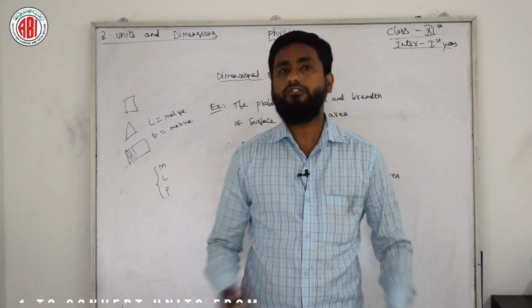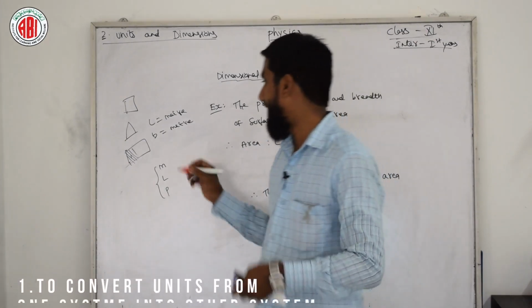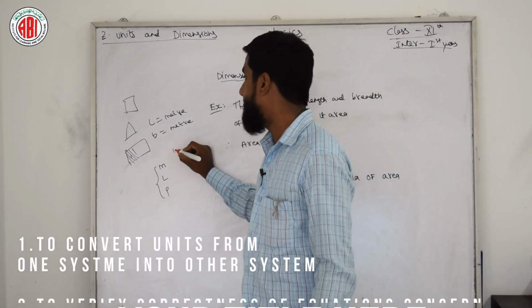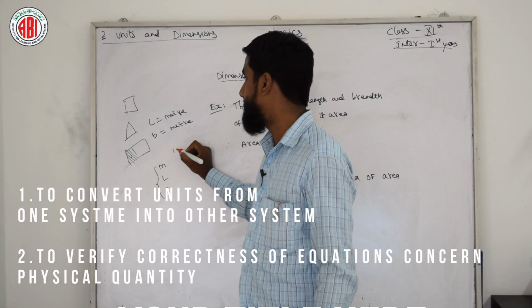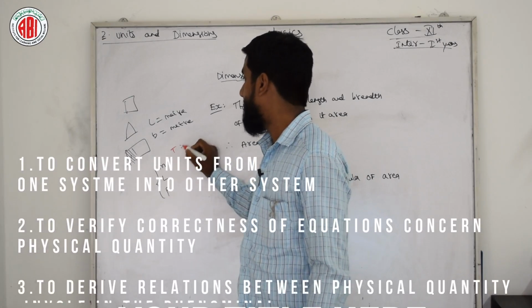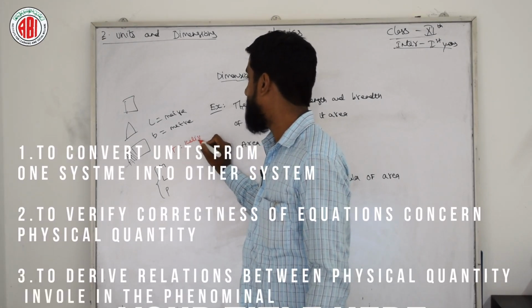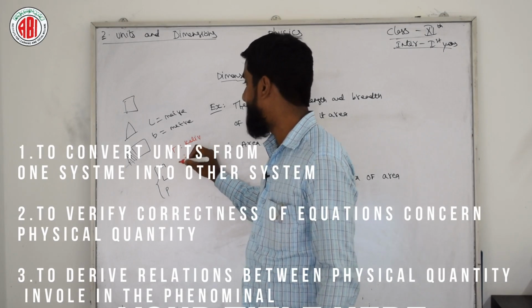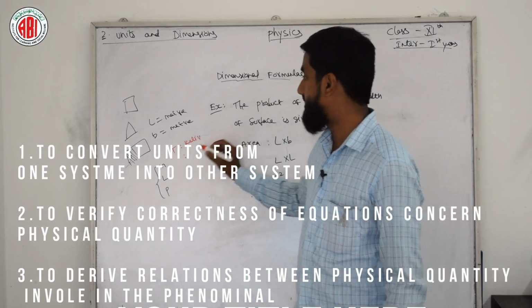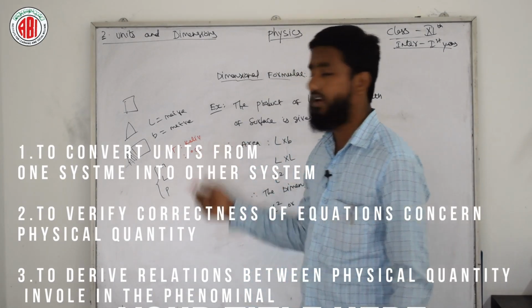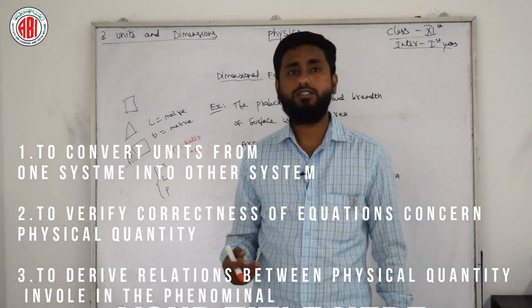That means, if I initially have temperature in Kelvin, I want to convert this temperature into another system like degrees Celsius or any other units.